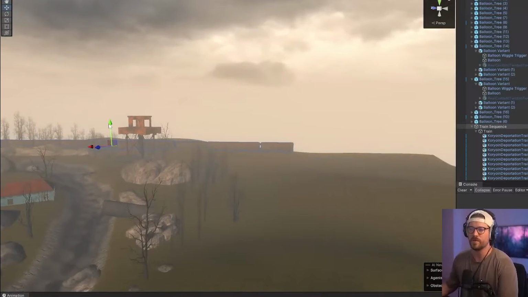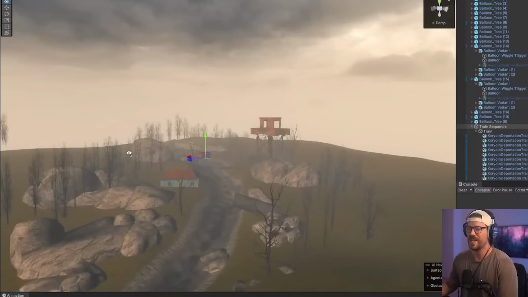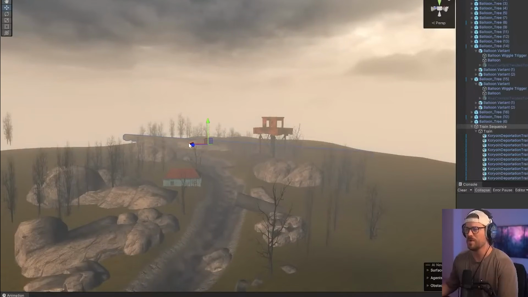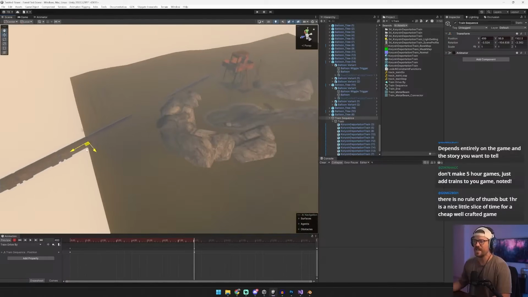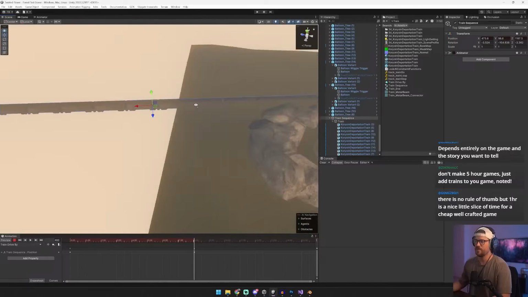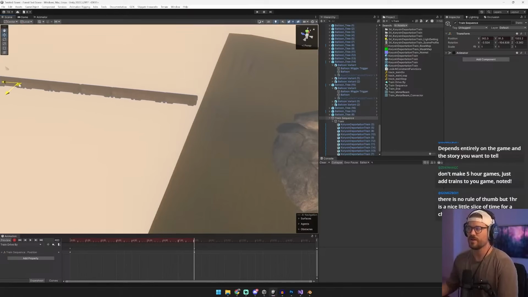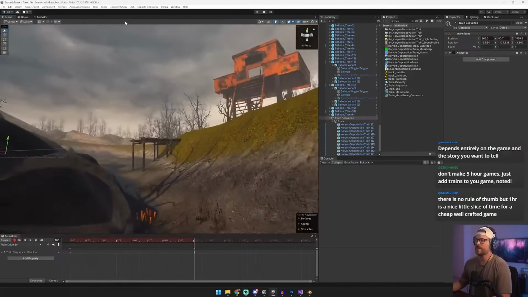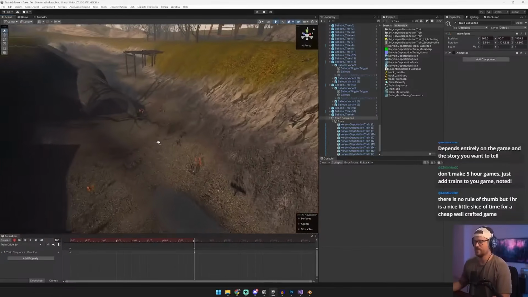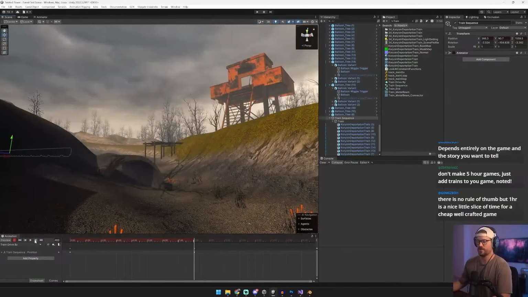I don't know why it's not moving along a straight line. My theory is it's because the terrain isn't, but I could be wrong. I have no idea why it's not moving along a straight line. Okay, so let's see how this looks in play mode. And then we're going to have it trigger when the player gets near it. So this is what it's going to be, something like this. The player will be at the ground level.